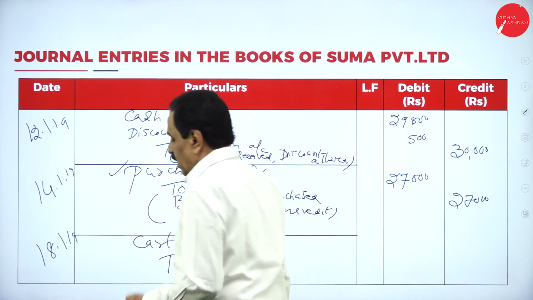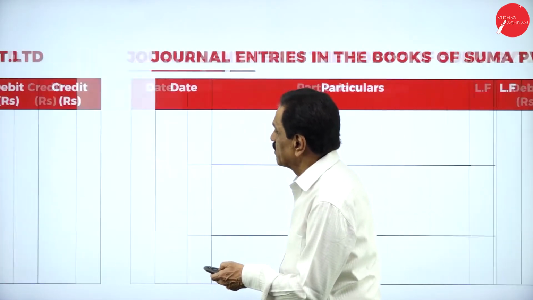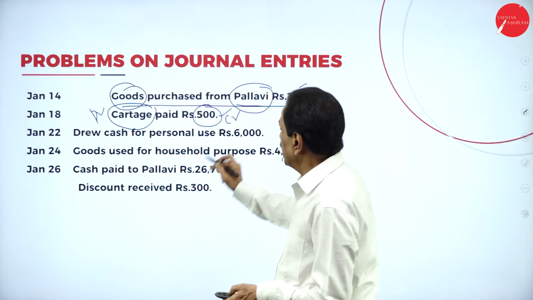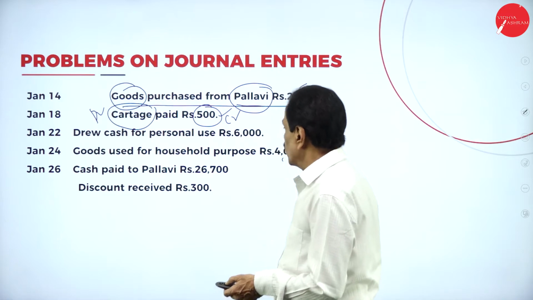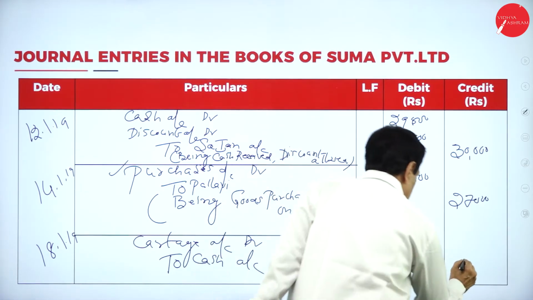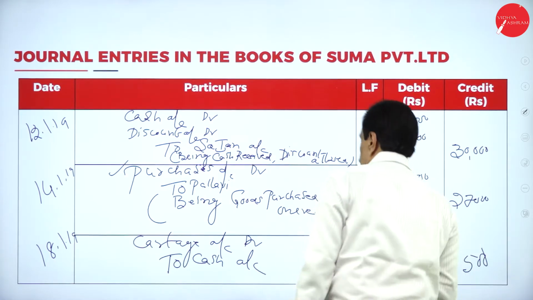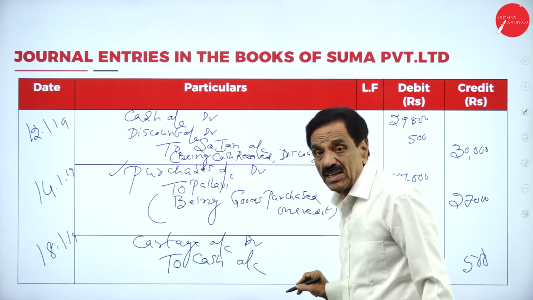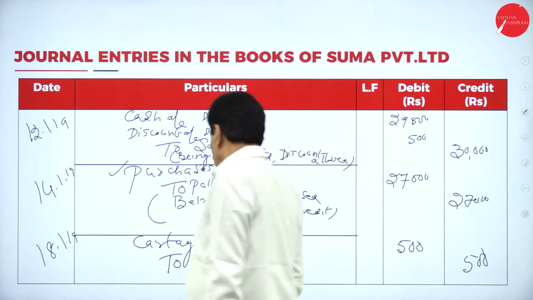See how much money is going out here: that 500 is going out.